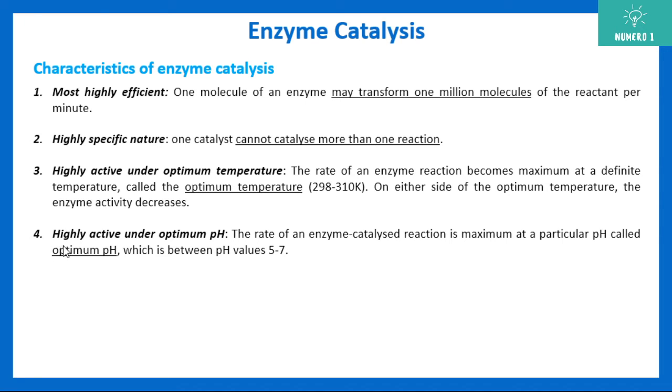In the same way, enzymes are highly active under optimum pH. Usually pH values are between 5 and 7. So that is the optimum pH for the enzyme to be highly active.